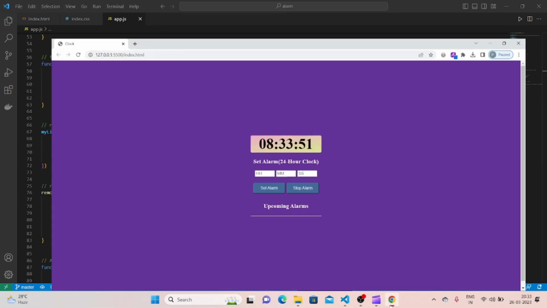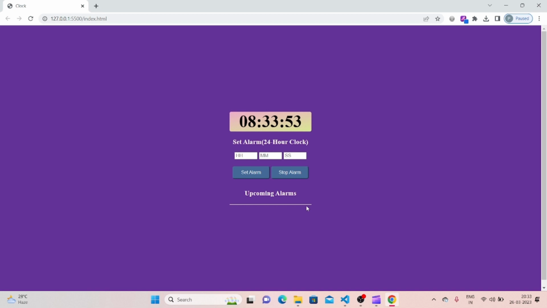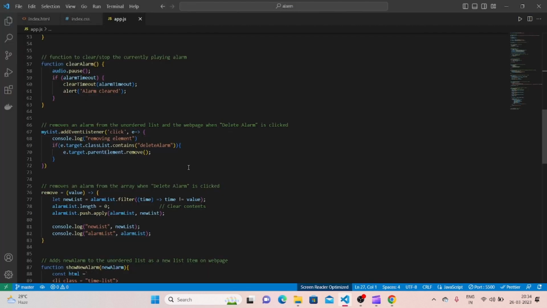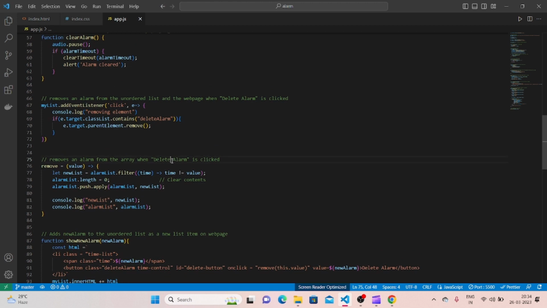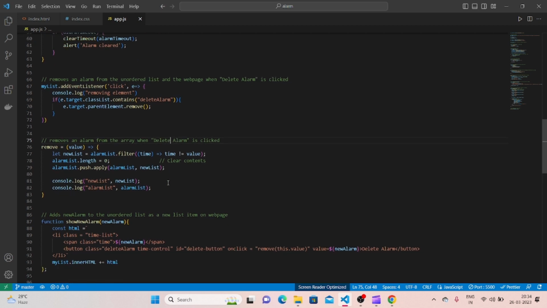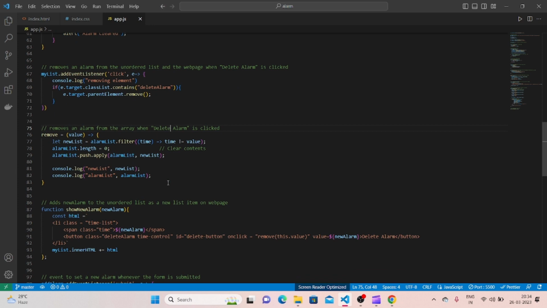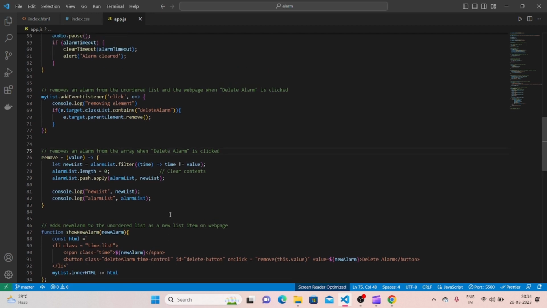Now comes the most interesting part of this project, that is ringing the alarm. So what happens when it is time to ring the alarm? As we know, we are calling this function at every second. So this function not only updates the digital clock, it also checks if the alarm list, which is storing all our alarm timings, includes the current time. If it includes it, then the new function, ringing, is called and the audio is played.